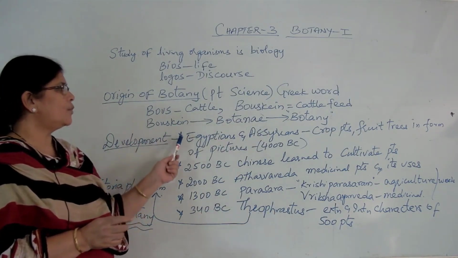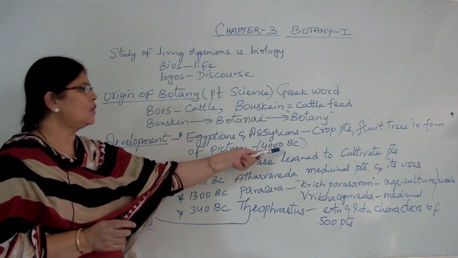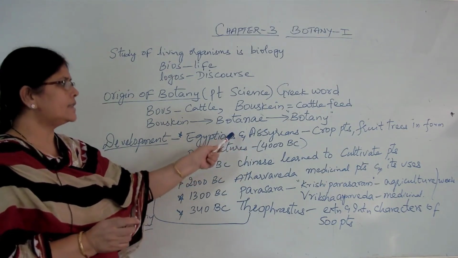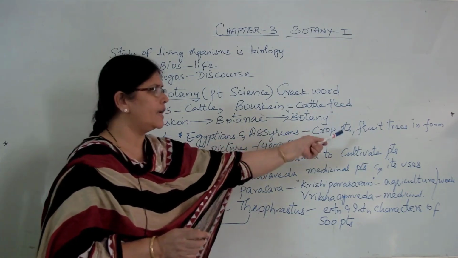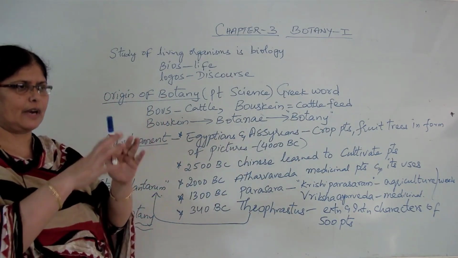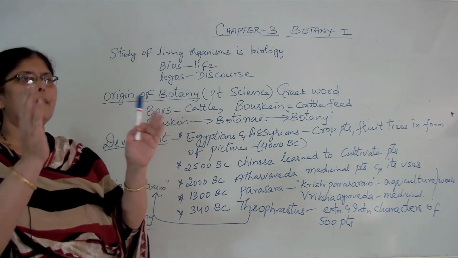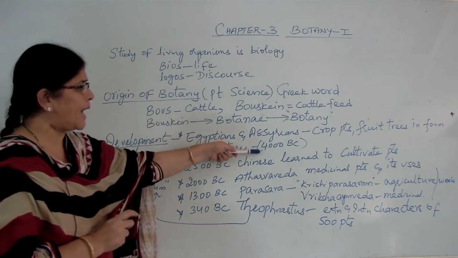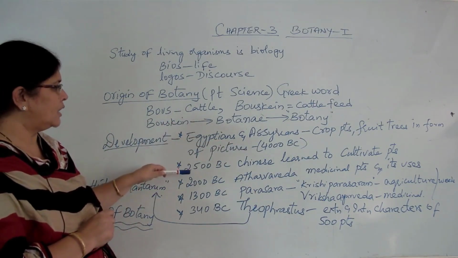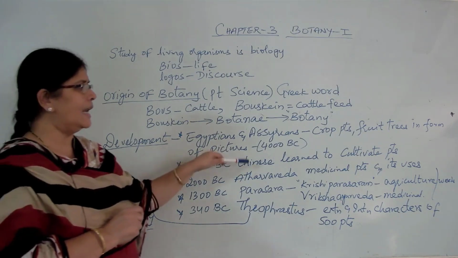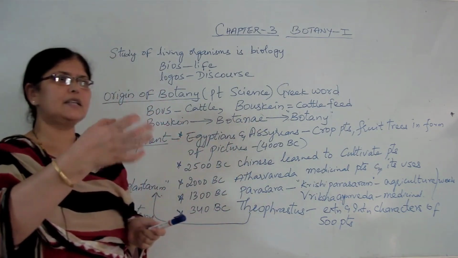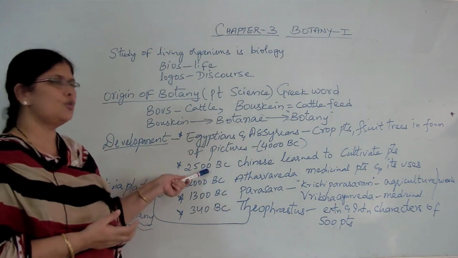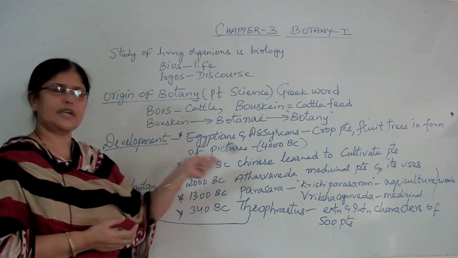Now, it was in 4000 BC that Egyptians and Assyrians, a group of people in Europe, started cultivating crop plants and fruit trees and recording them in the form of pictures. That is, when they were cultivating, they categorized them and made a book of pictures of these cultivated crops and fruit trees. This was way back in 4000 BC. After that, in 2500 BC, the Chinese learned to cultivate plants. They learned to grow plants based upon the need of food, shelter or clothing.